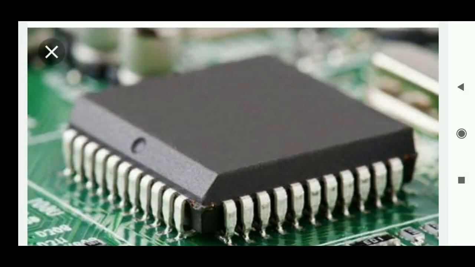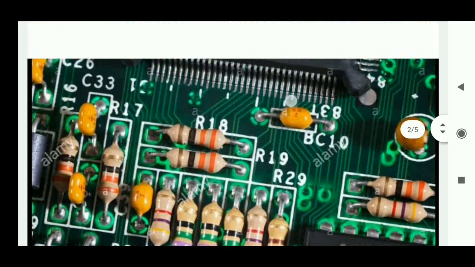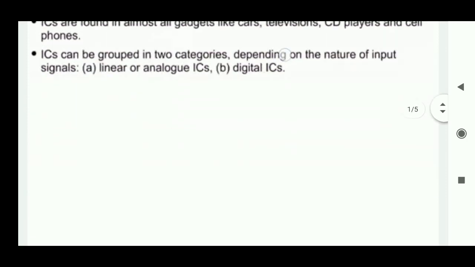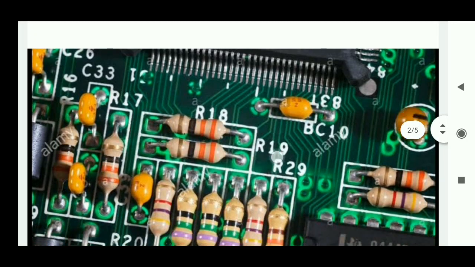Where they use this integrated chip: in electronic gadgets like a cell phone, a TV and a CD player. They use this type of electronic chips. These are of two types: one is the analog chip, the other is the digital chip. What is an analog or linear IC? An analog or linear IC contains resistors.